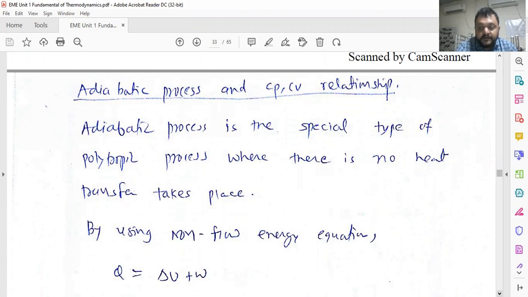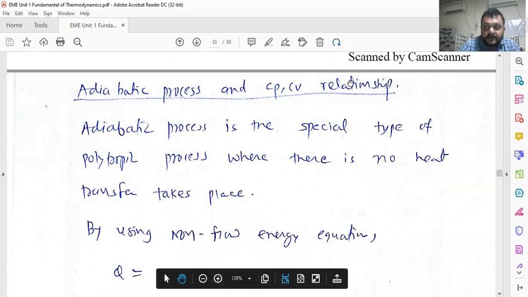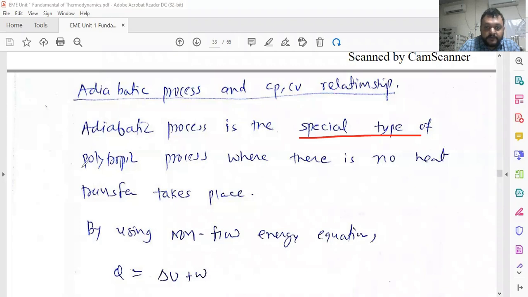Polytropic process: PV raised to n is equal to constant, or P1 V1 raised to n is equal to P2 V2 raised to n, where the value of n ranges between 1 to 1.4 or 1.5, as we have discussed in the previous example. So the adiabatic process is nothing but a special polytropic process.